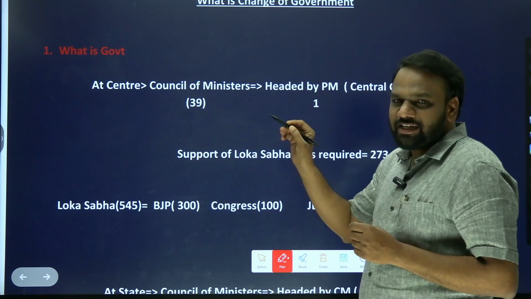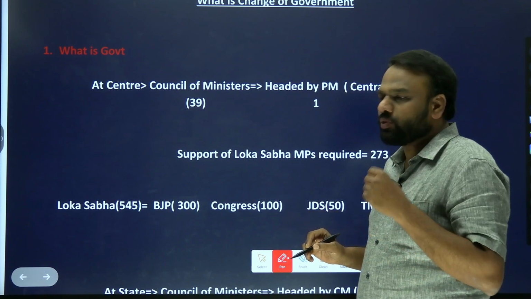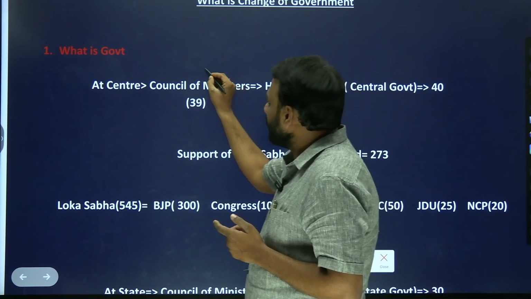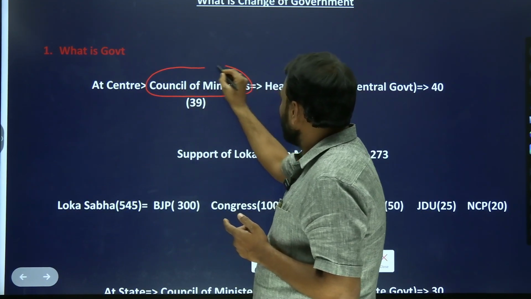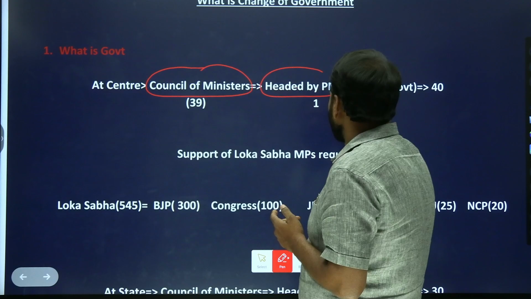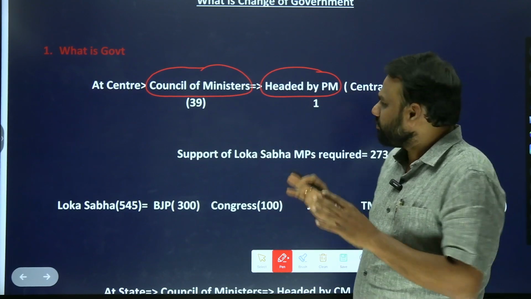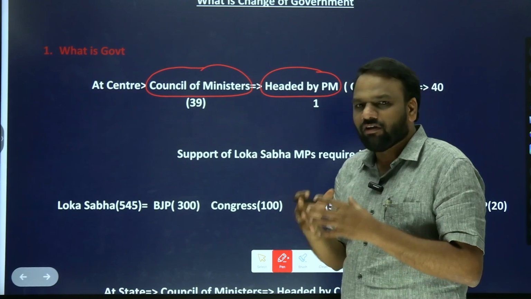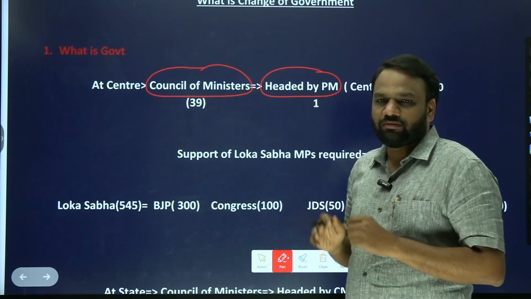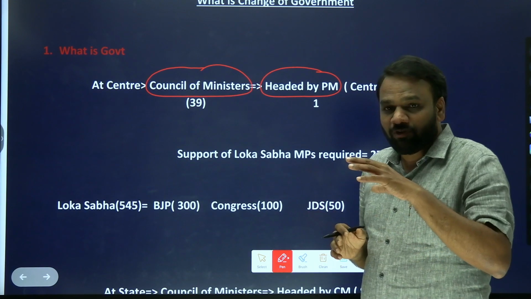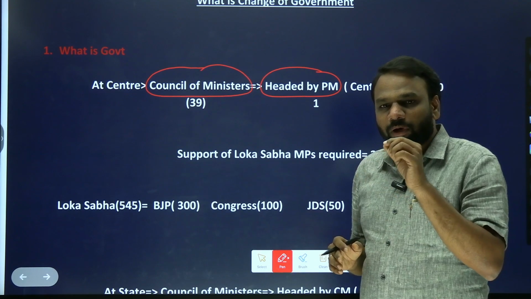Government at the central level, when we call it central government, what are we referring to? We are referring to the Council of Ministers headed by the Prime Minister. Council of Ministers plus Prime Minister, together we call them the central government. Here we are only referring to non-permanent executives.